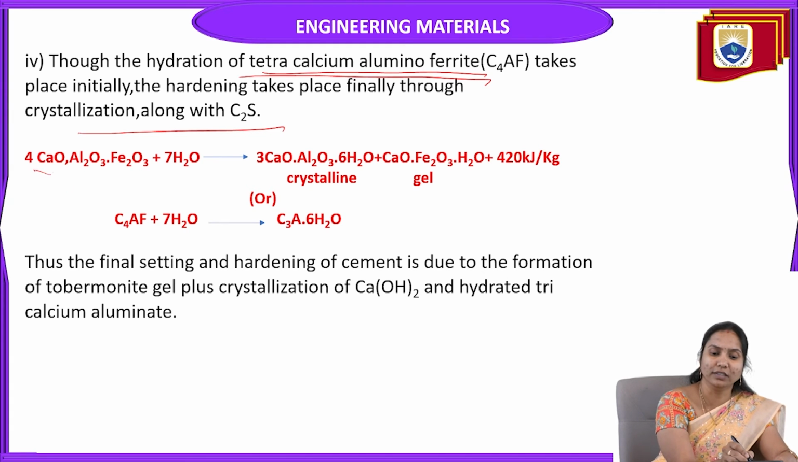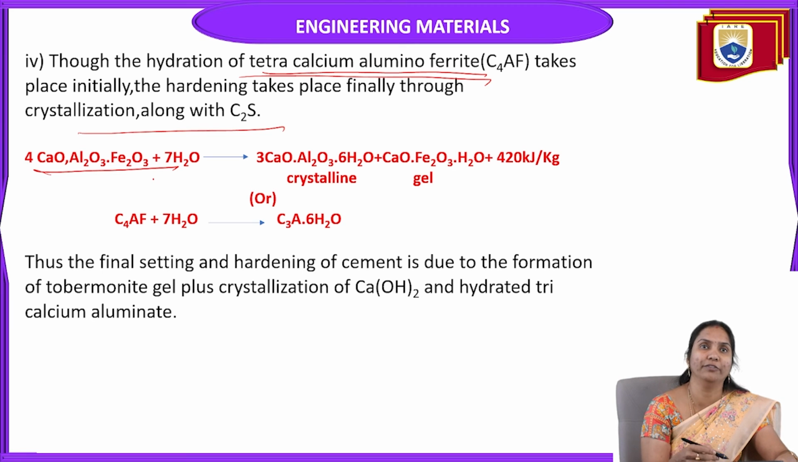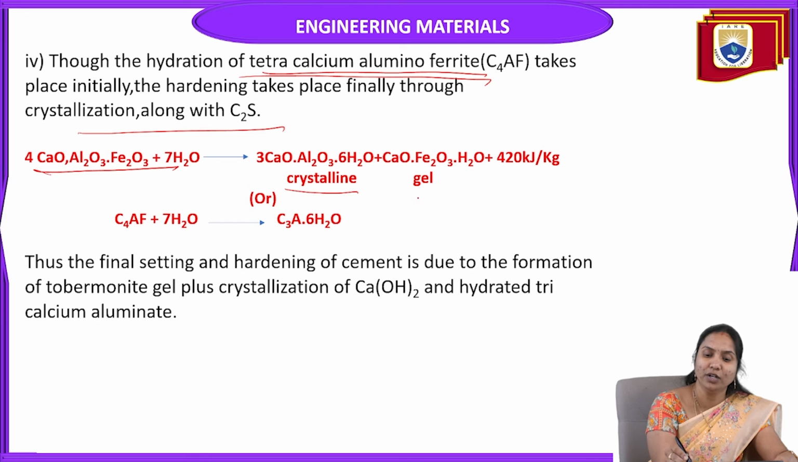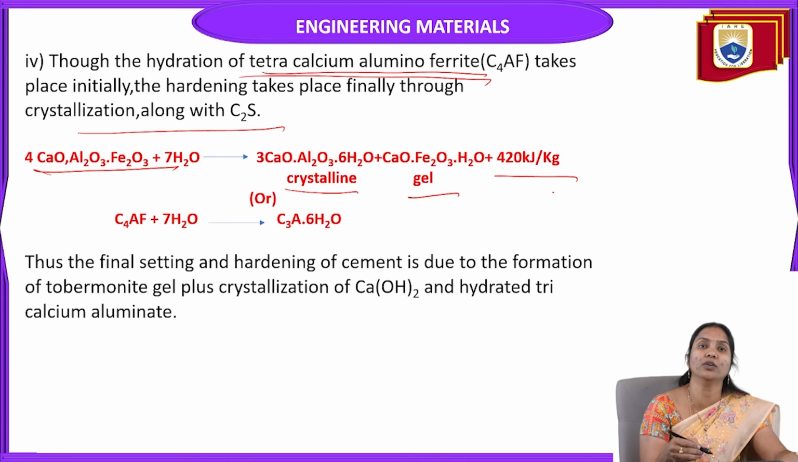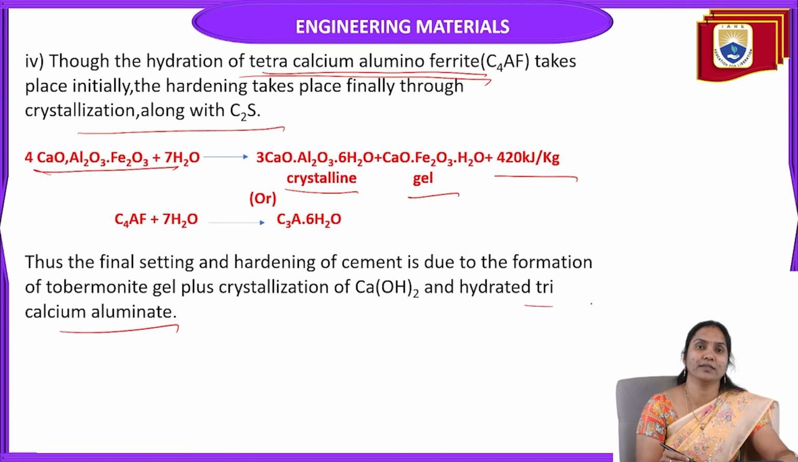So here is the tetracalcium aluminoferrite formula. When it is hydrolyzed, it produces crystalline compounds and tobermorite gel, and the strength of the cement is 420 kilojoules per kg. Thus, the final setting and hardening of cement is due to the formation of tobermorite gel, plus crystallization of calcium hydroxide and hydrated tricalcium aluminate.